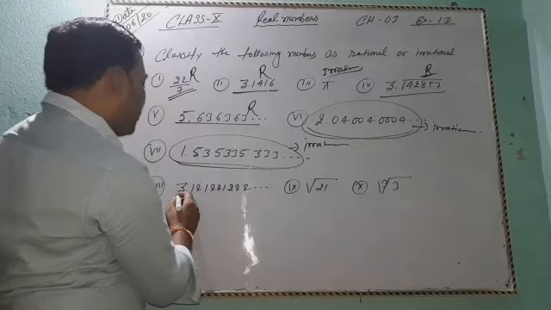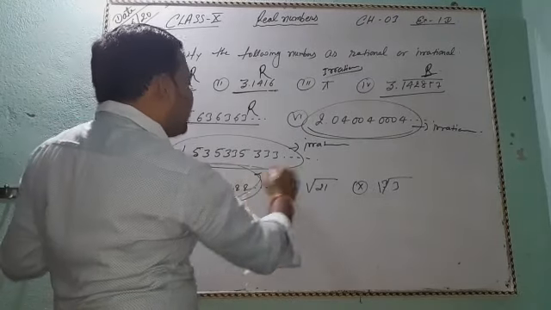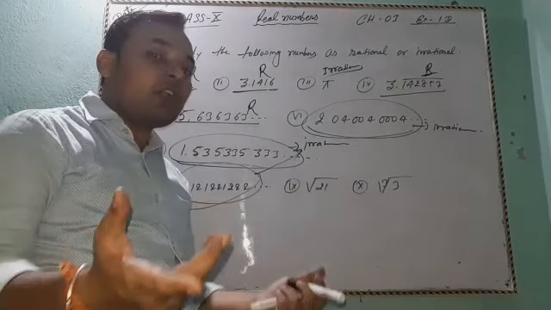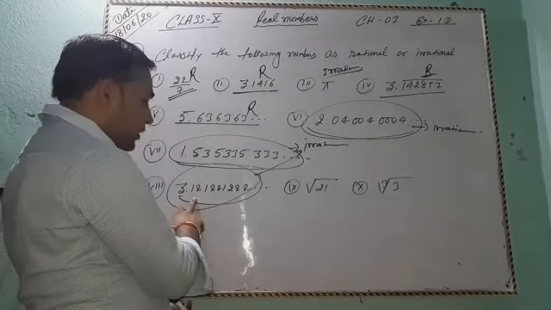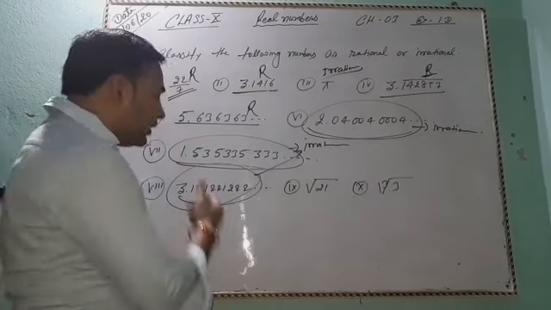Okay, and 3.12122... this is also an irrational number. This is non-terminating. We know that non-terminating and non-recurring decimals are called irrational numbers. So this is not a terminating decimal, neither terminating nor recurring. So this is called an irrational number.